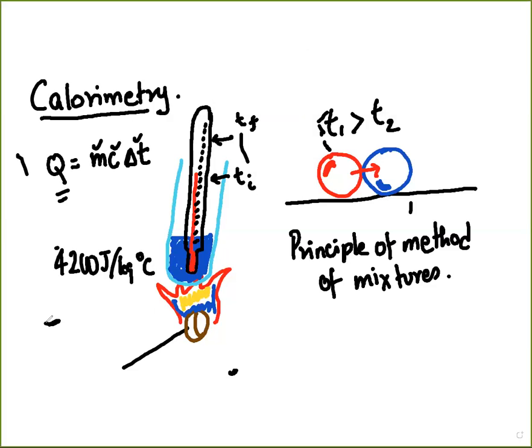The reason why that is so is obvious if you think about it a little bit. The reason is because when you are performing the experiment, some amount of heat from this water is going to be lost to the surroundings. And that is the place where calorimetry comes in.